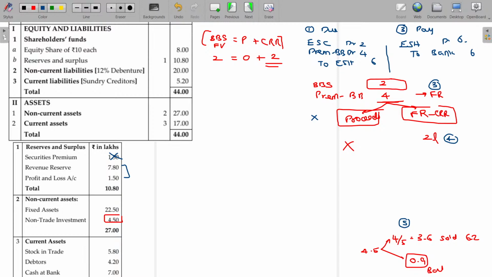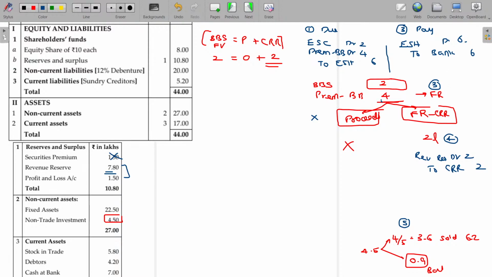Now, how much is CRR to be created? 2 lakhs. From where? Here. So, the entry for this being revenue reserve account debit to CRR. How much is that? 2 lakhs. How much is the loss? 4 lakhs. This 4 lakhs can be adjusted in the revenue reserve itself.